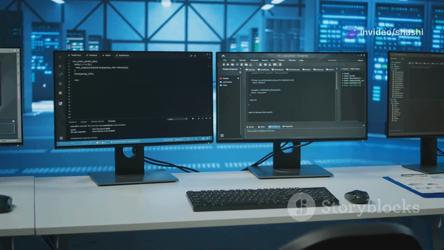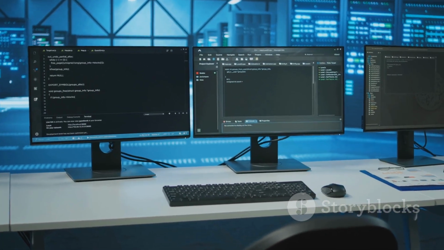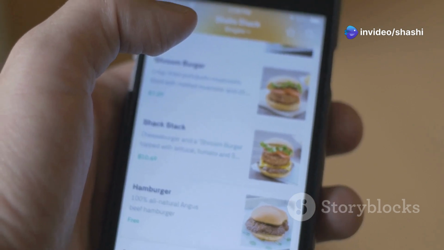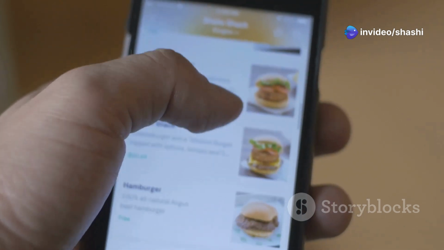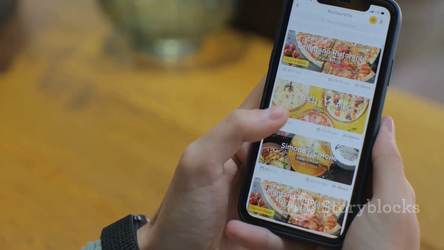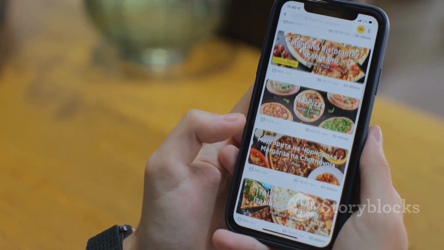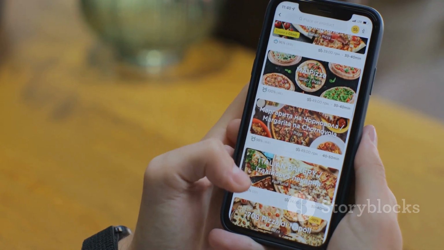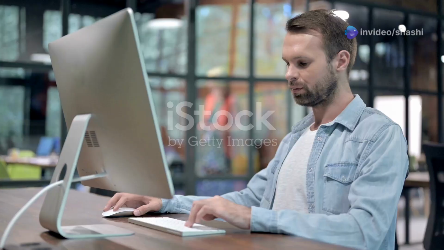Today, get ready for an exhilarating journey into the world of APIs. Now you might be asking yourself, what even are APIs and why should I even care about them? Well, think of APIs as the secret sauce behind the functionality of apps like Zomato, Uber, and Ola. Can you imagine a world without the ability to order a ride or get your food delivered? Pretty mind-boggling, right?